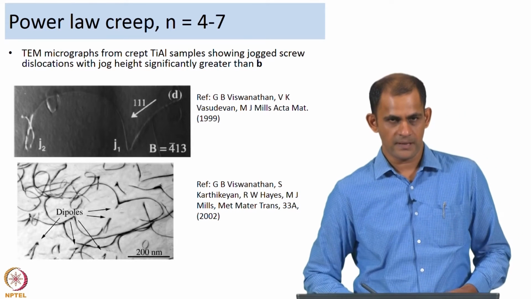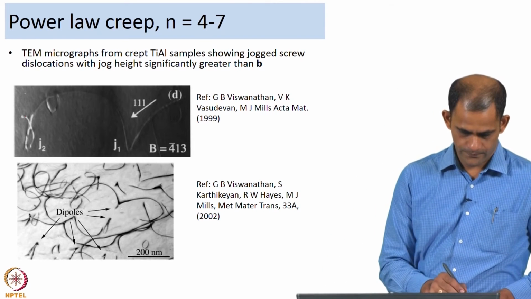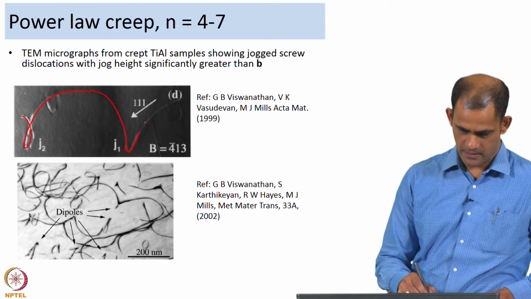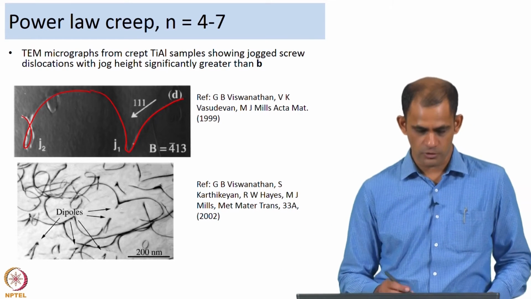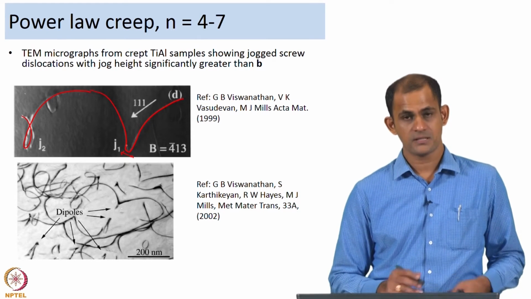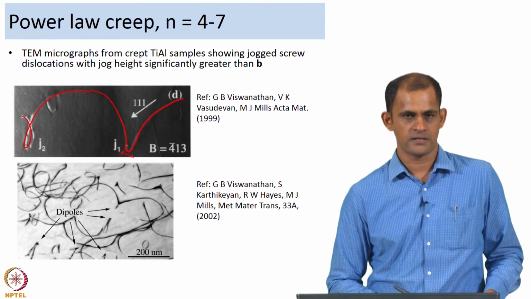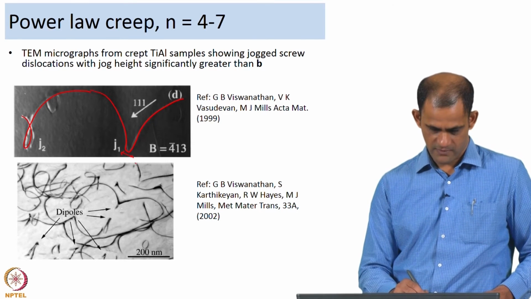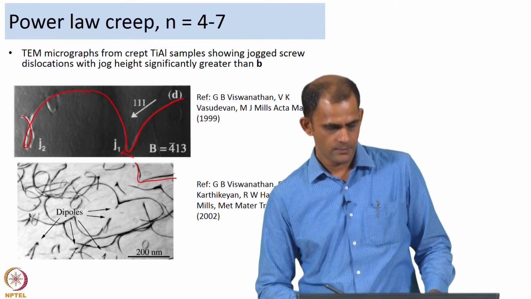Now, here is a TEM micrograph from a crept titanium aluminide sample, and this is a jogged dislocation. By using some tilting experiments, they found out the height of the jog, and if you notice, it is definitely not a single Burgers vector; it is more than that. So, they employed the TEM to understand that, and another example is shown here. You have another jogged dislocation, and clearly it is several times the Burgers vector.